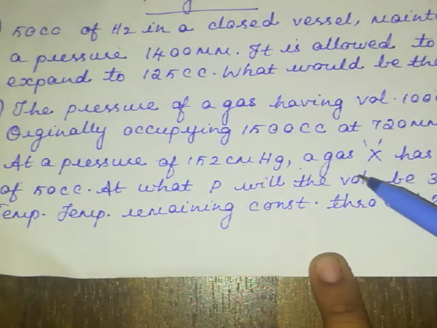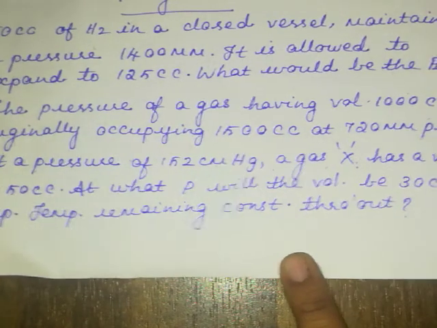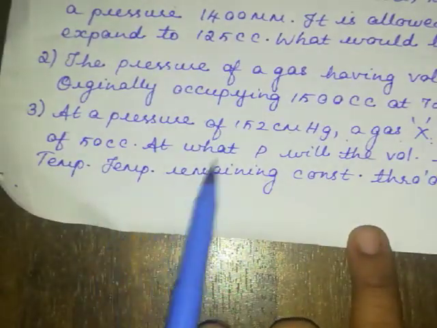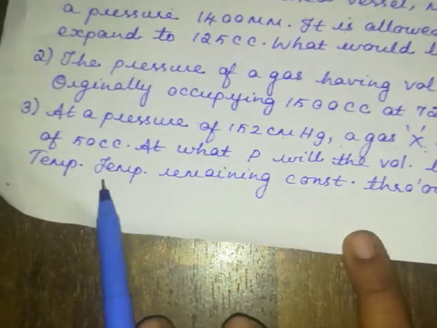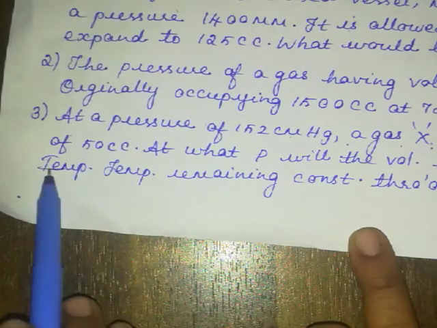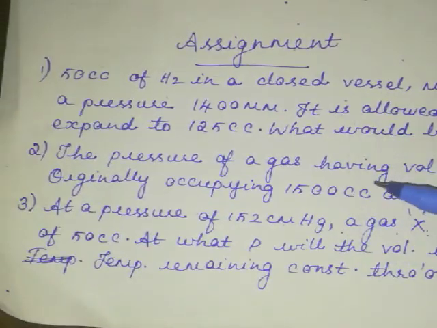centimeter mercury, a gas X. We don't know the name of the gas, just X is given there. That means it may be any gas. It has a volume of 50 cc. At what pressure will the volume be 30 cc? Your temperature remains constant throughout. So all these 3 numericals are based on Boyle's law.